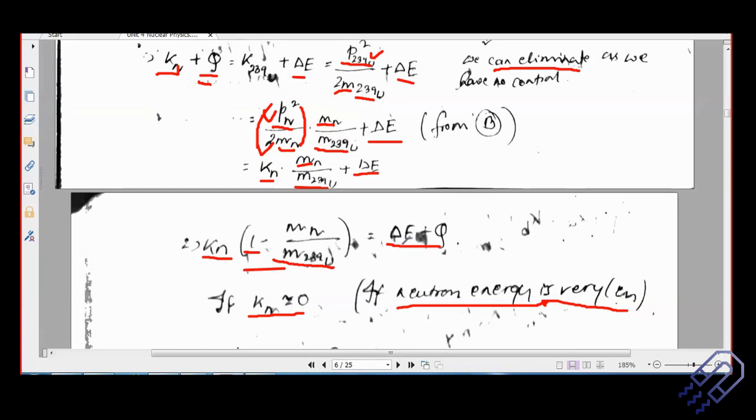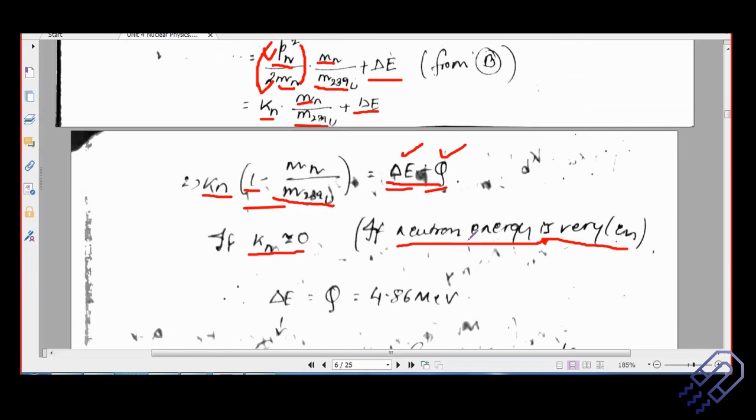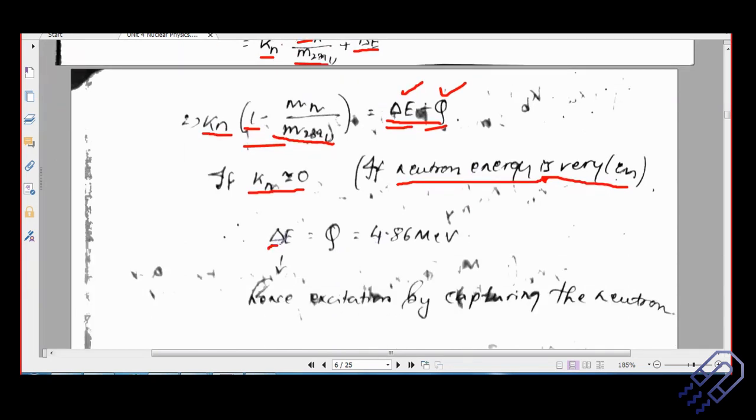If this part becomes zero, that means delta E is equal to Q. So if you recall, we also calculated binding energy. When we calculated binding energy, we actually took a similar equation like the Q value equation that we have taken. So these are actually applicable for the bombardment which happens because of the lower energy projectiles. Neutron is having a lower energy, and that's why we can consider at that particular instant that delta E and Q are almost equal. So for all practical purposes, for all calculation purposes, if you consider delta E and Q as same, it's not wrong, but it depends on the energy of the incident particle.